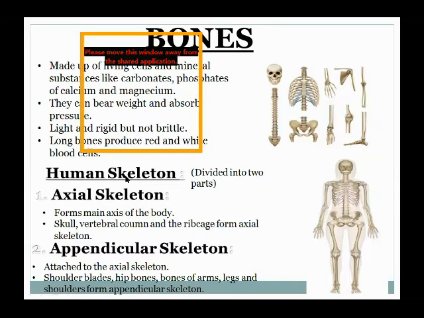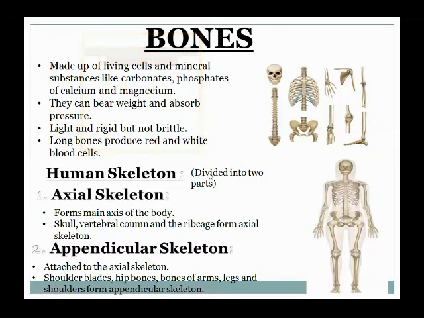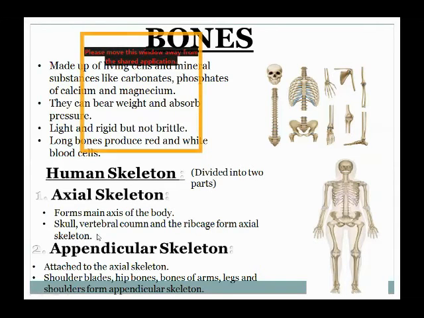Now we come to the next topic, which is the human skeleton. Previously, we have learned the structure of plants and the structure of animals. Now we study the human skeleton. The human skeleton is divided into two parts. This is the structure of the human skeleton. The human skeleton is divided into two parts, the axial skeleton and the appendicular skeleton. So, what is the axial skeleton? The word axial comes from the word axis, which means the center, or the main axis.